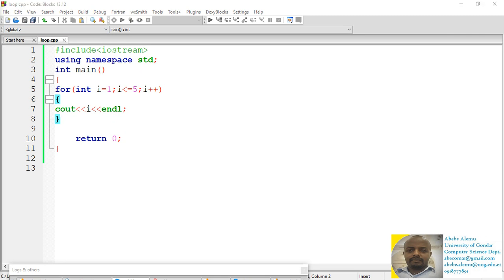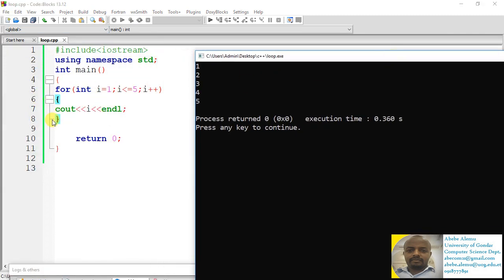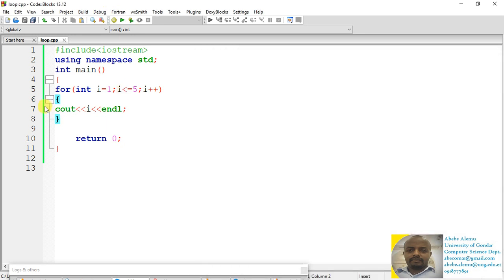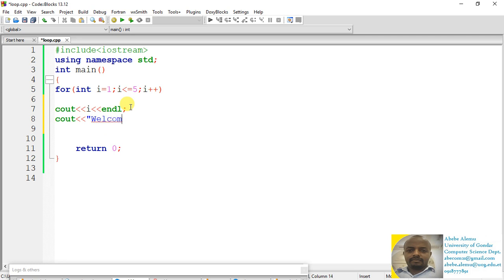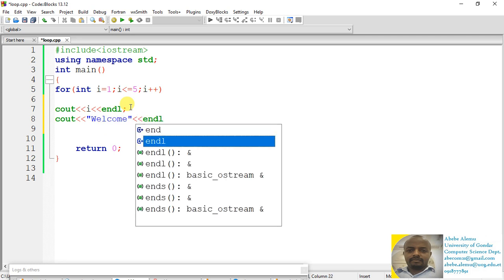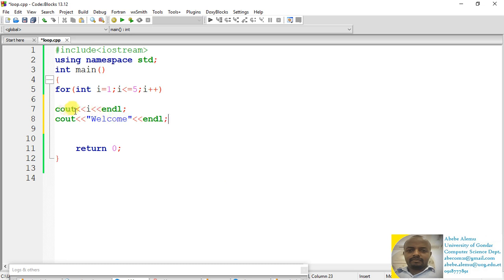So next to the for loop, you put everything inside the bracket, but usually the bracket is optional if you have only one statement depending on the for loop. But for example, for each loop I need to display the value of i as well as the word welcome. In that case, I do have two statements depending on this for loop. Let's run without adding a bracket and then let's see what's going on.